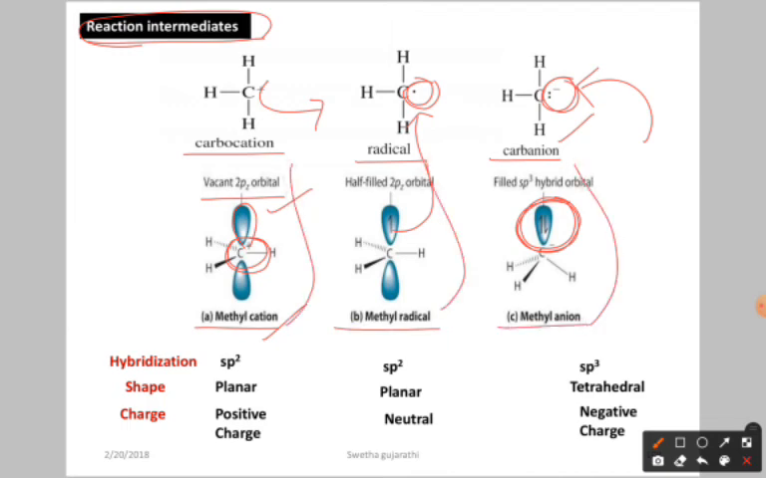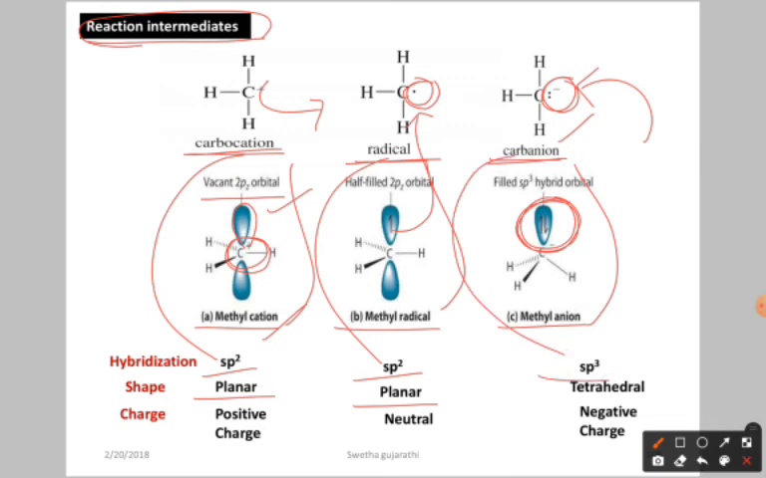Now if you see the shape, the methyl carbocation is sp2, and sp2 means the shape is planar. The radical is also sp2, so the shape is planar. Here the carbanion's hybridization is sp3, and sp3, as you know very well, means the shape is tetrahedral. The carbocation has a positive charge, the radical is neutral because free radicals are neutral, and the carbanion has a negative charge, so it is negatively charged.